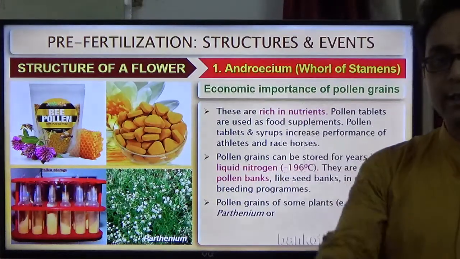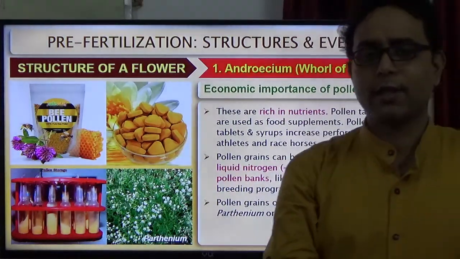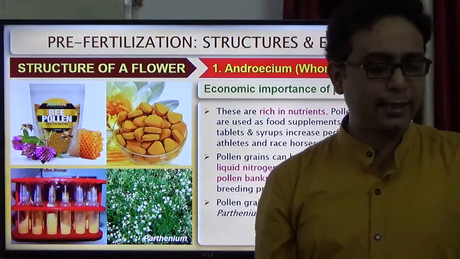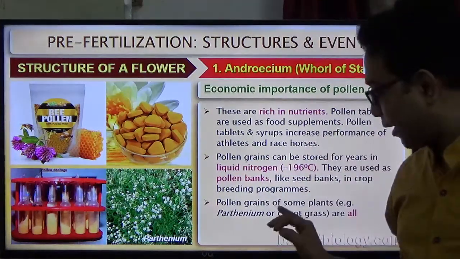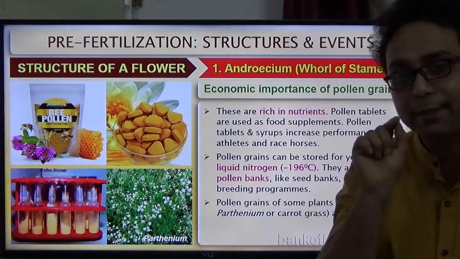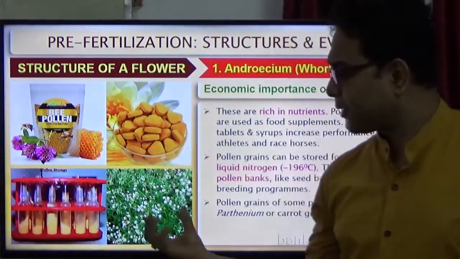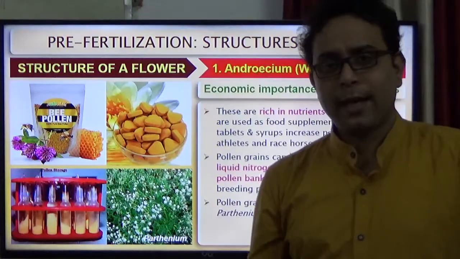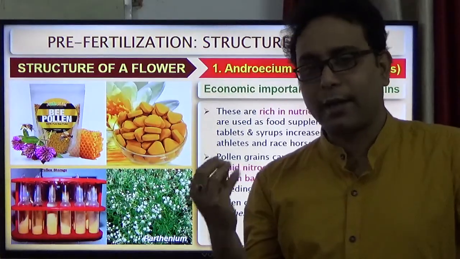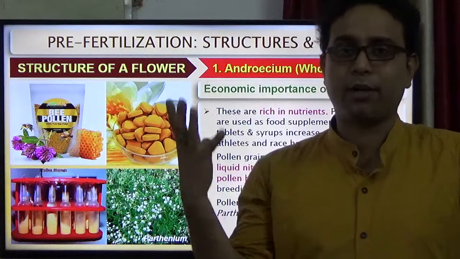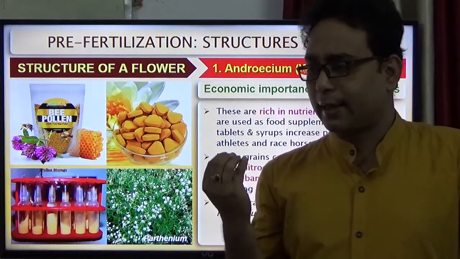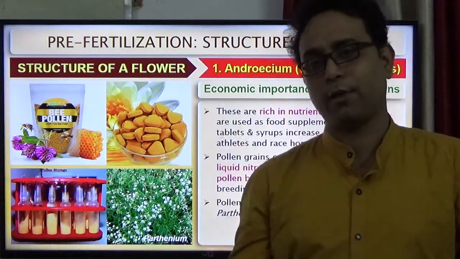Now we discuss the disadvantage of pollen grains. Some pollen grains, like those of Parthenium or carrot grass, have the capacity to produce allergy. Why? These plants grow very fast, their flowers are enormous in number, and they produce a large number of pollen grains.